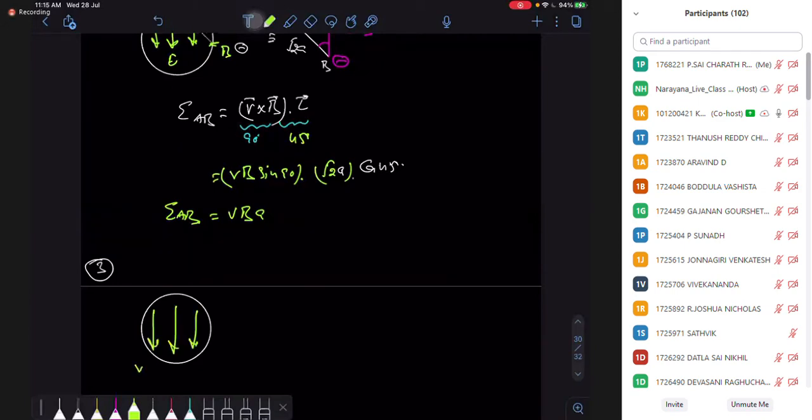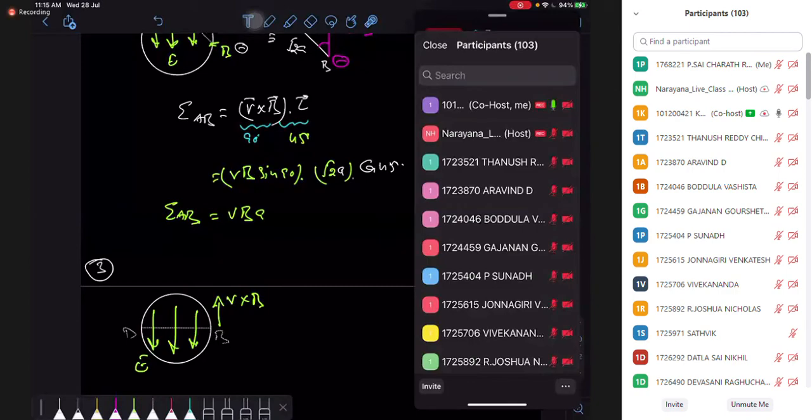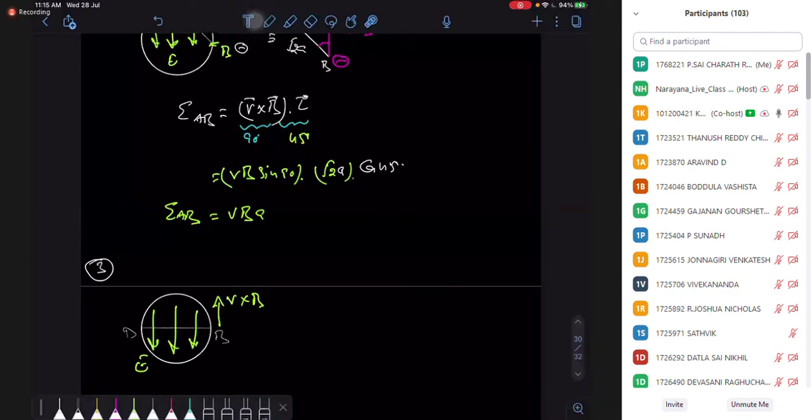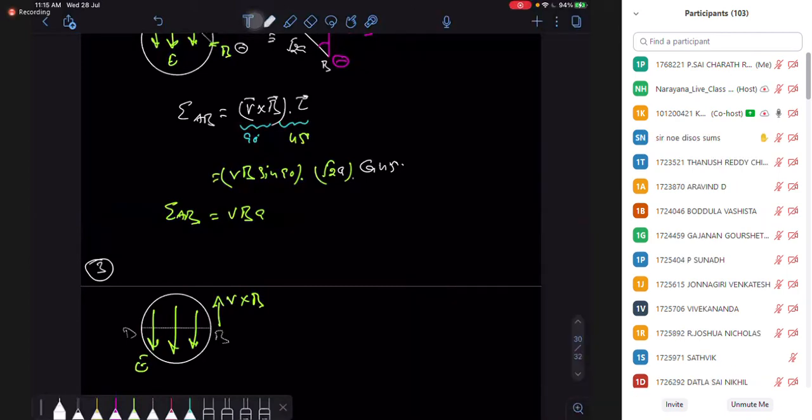The direction of electric field is opposite to my V cross B direction. And my BD are on the same equipotential lines. BD are perpendicular to the electric field. Perpendicular to the electric field, you have the same potentials, that we know from the electrostatics concepts. If you move perpendicular to the electric field, you have the same potential. So they are equipotential surfaces.